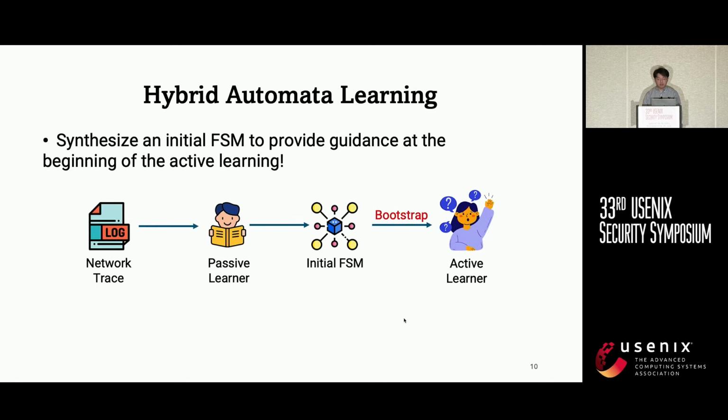In this way, the active learner can get some knowledge at the beginning instead of generating a lot of over-the-air queries to randomly learn the finite state machine. So the learning efficiency can be improved.